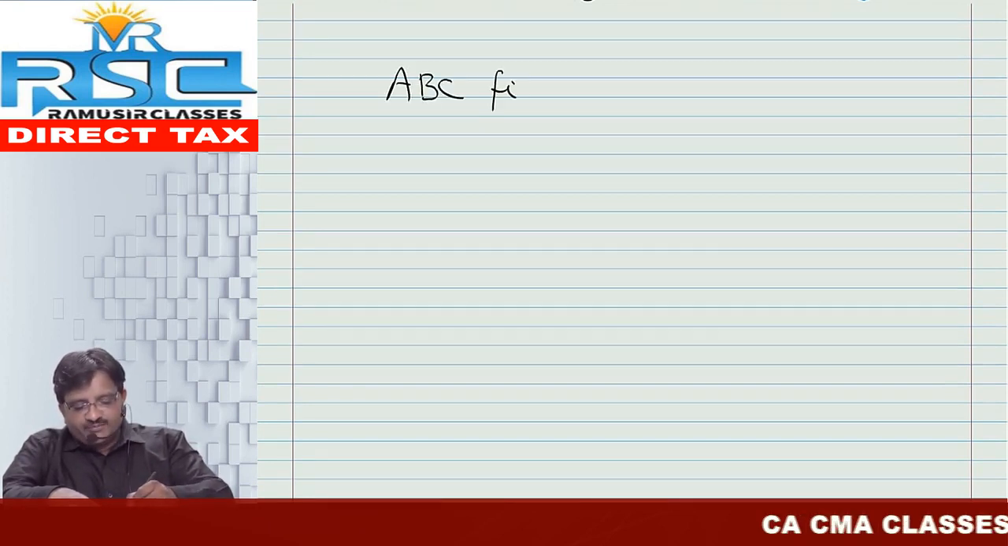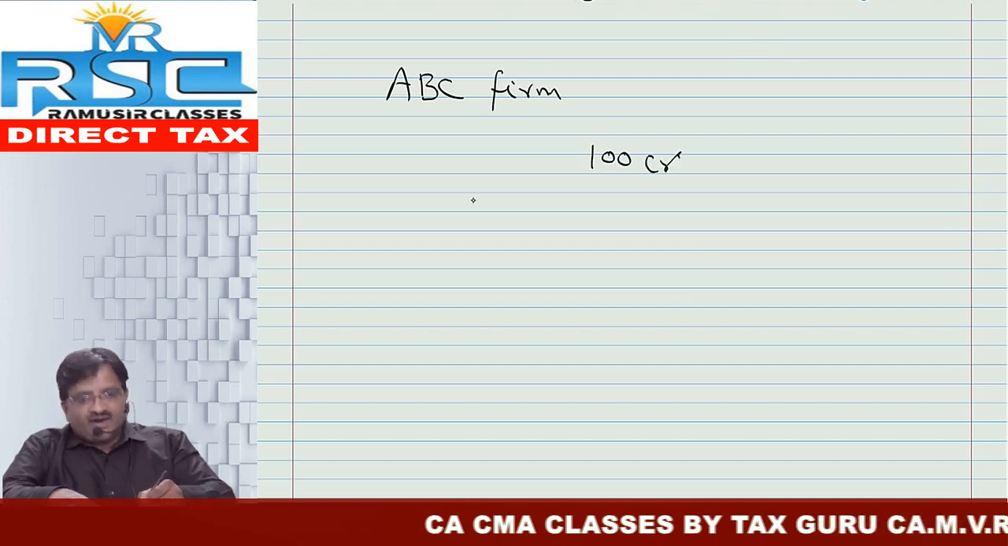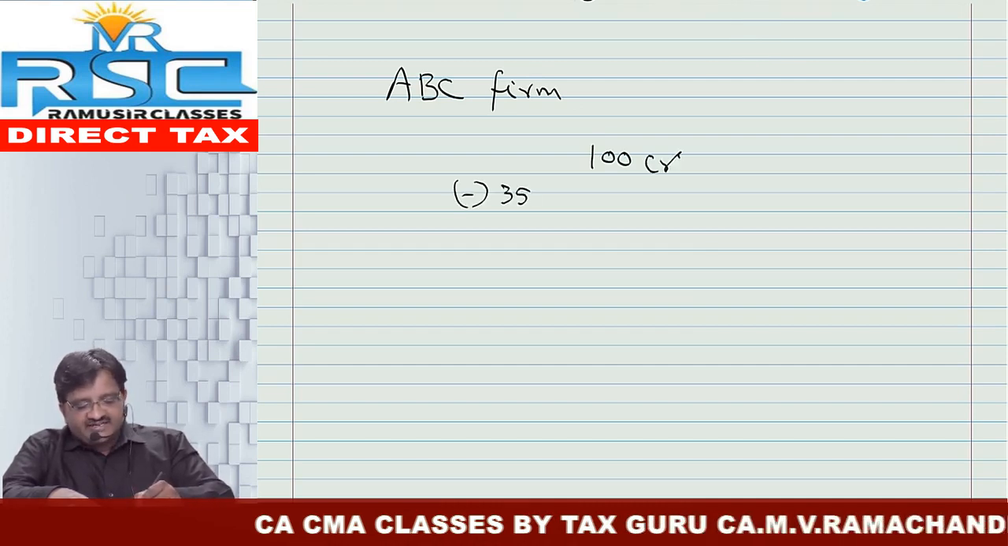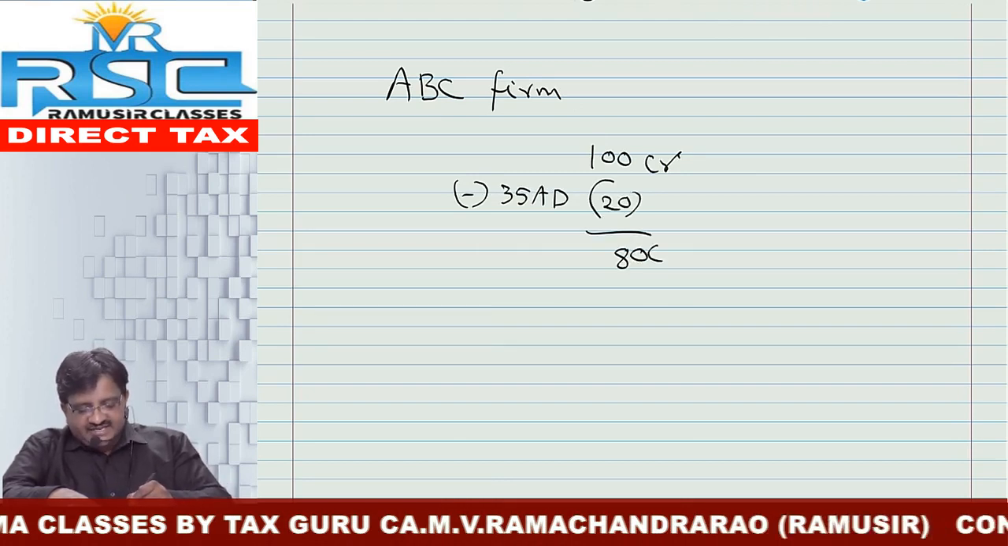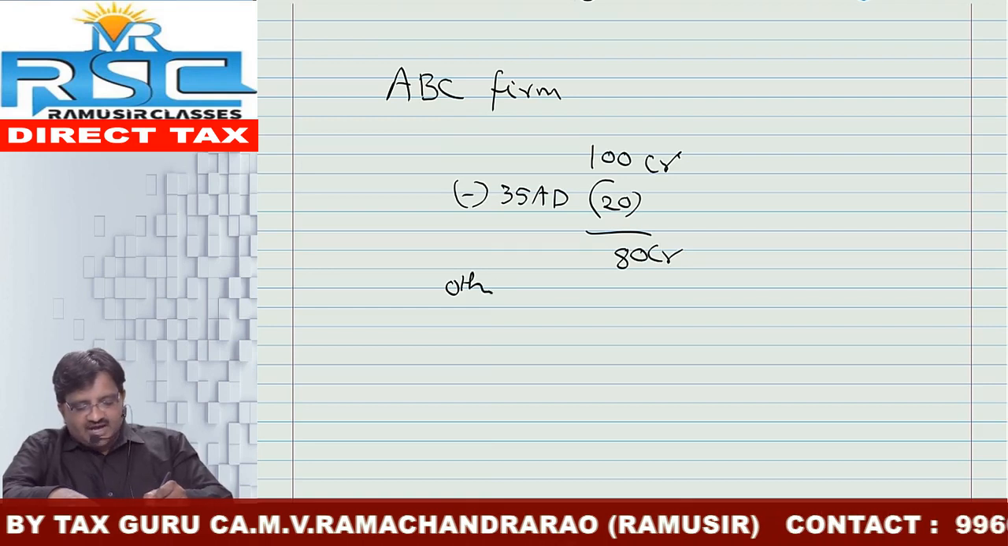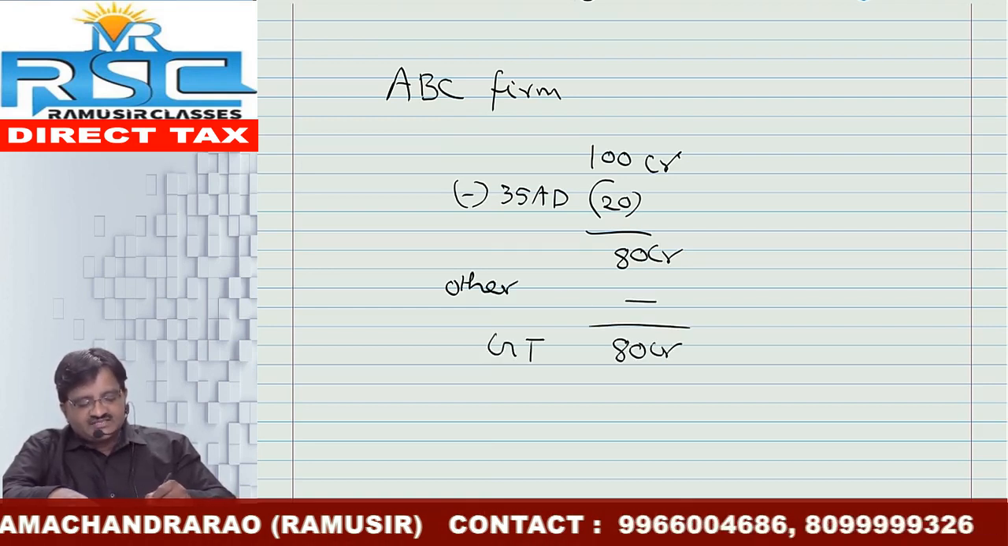ABC partnership firm is there. The partnership firm's income, let us say, is 100 crores. But they have claimed section 35AD deductions, let us say 20 crore. So net profit is 80 crore. No other income, so other income is, for example, 0. Gross total income is 80 crore.